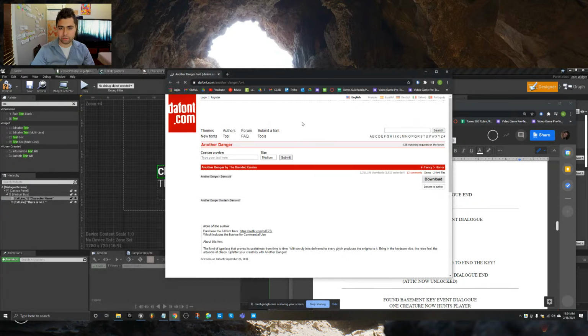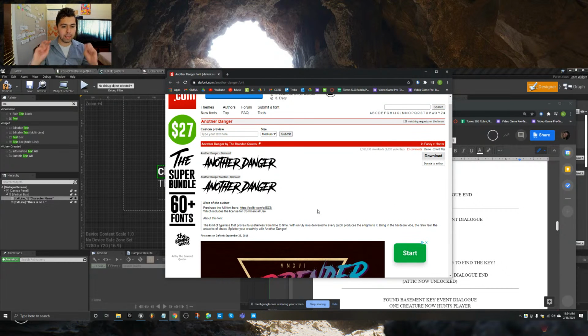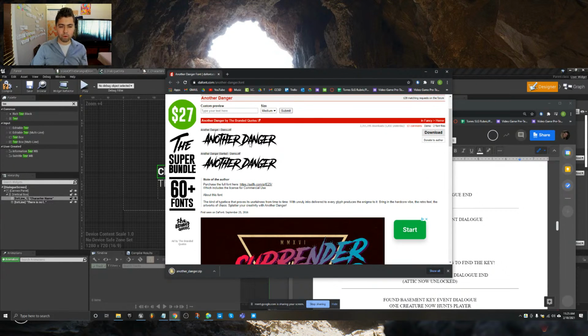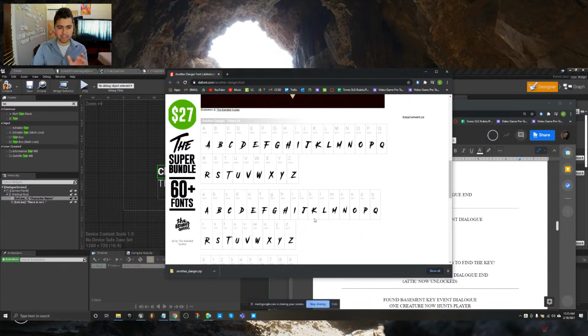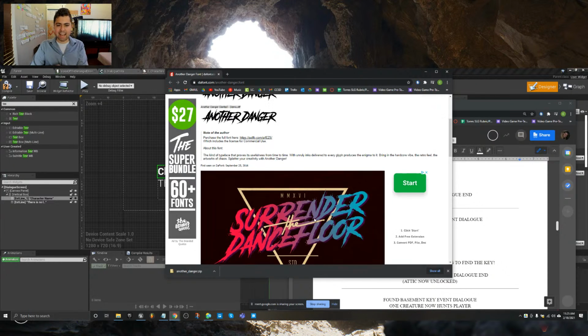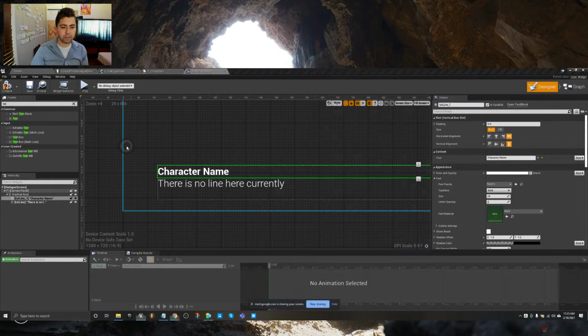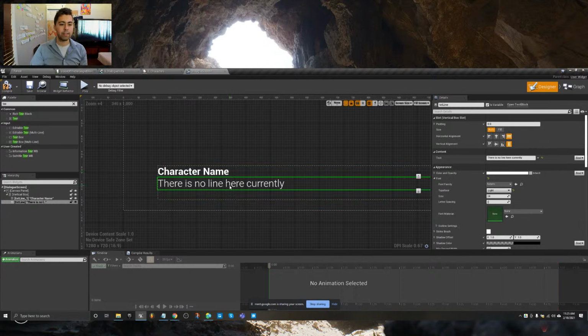Nivea has dropped another danger font. Okay, I like it, but I think it's too stylized for actual human-readable stuff. I'm going to download this, and this is really good for notification text, title screen text. And then what I'd also want is, can we get something that's more subtle, but also horror? But I think this looks really good because it's evocative of blood, and yet it has that forest quality. It's like twigs and stuff, and Blair Witch. So I think it's great. So let's have that as a title font, and then I want a horror but cleaner font, something you could read a lot of dialogue in.